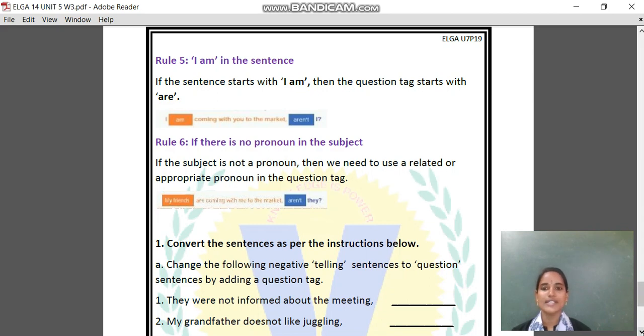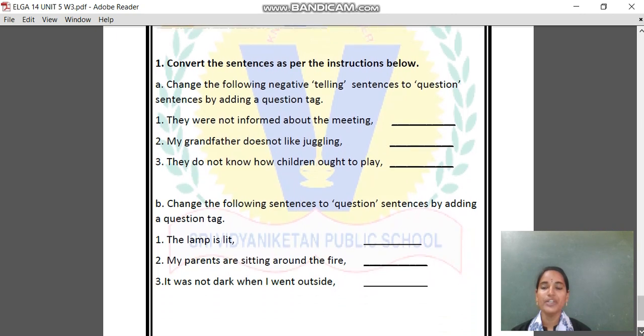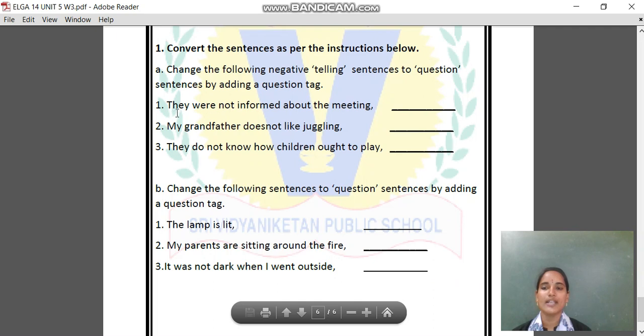So likewise, there are a few questions for you to solve. Convert the sentence as per the instructions. There are a few sentences given for you. You need to read the sentence and write the question tag for it. For example, as we have discussed in rule 1, if the telling sentence is positive, then the question tag will be negative. If the telling sentence is negative, then the question tag will be positive.